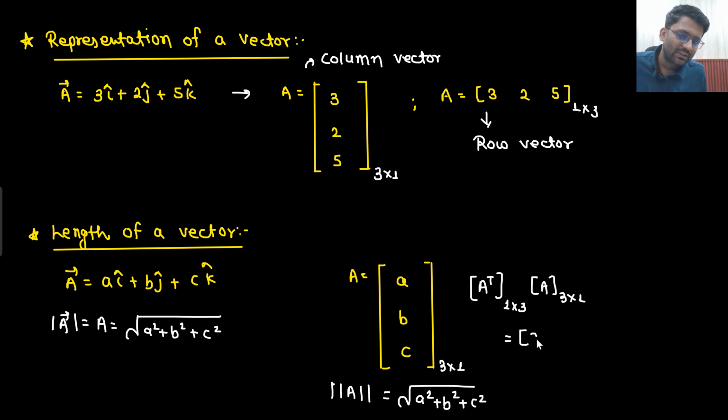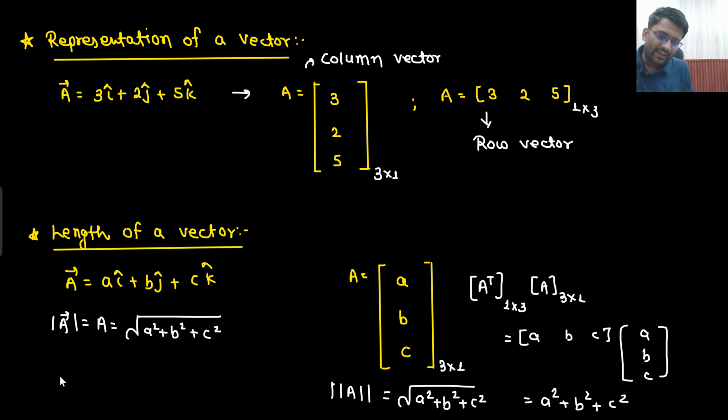A transpose will become a b c, and I multiply this with A. This has become a row vector, this has become a column vector. A multiplied with A gives a square, b multiplied with b gives b square, and c multiplied with c gives c square. So what you see here is that A transpose into A gives a square plus b square plus c square, which is nothing but the length of A squared.